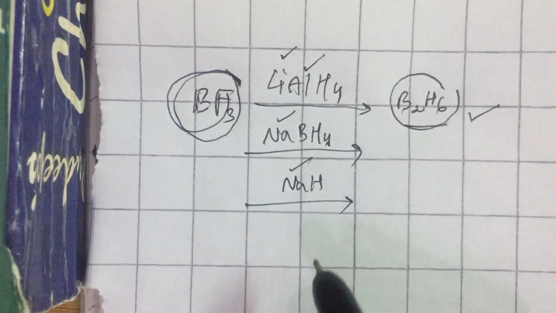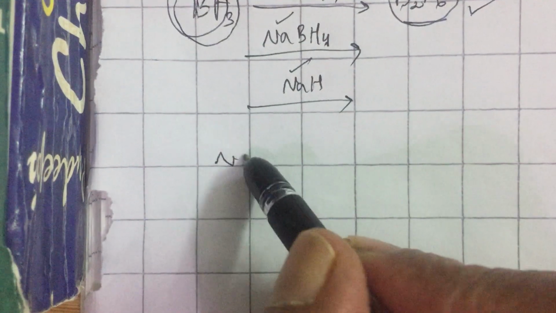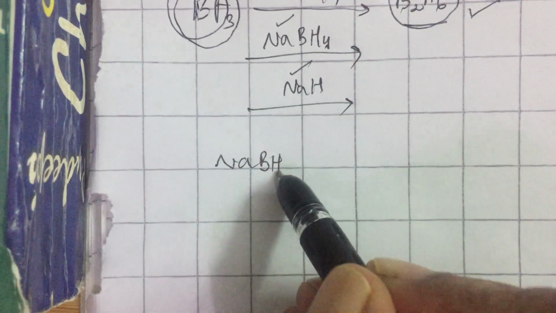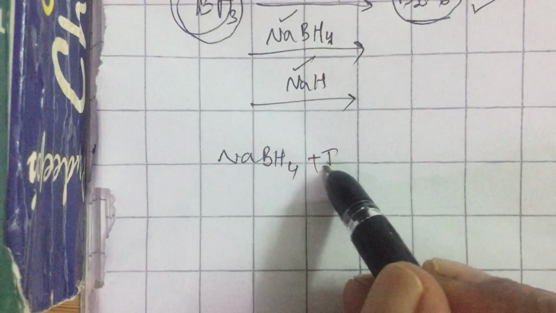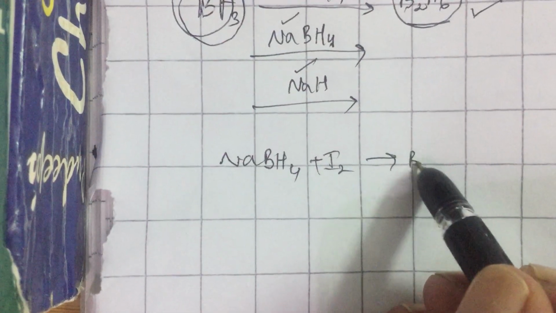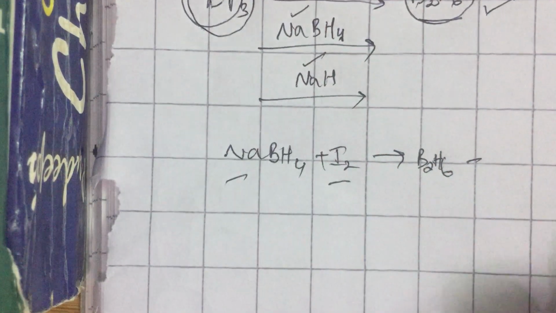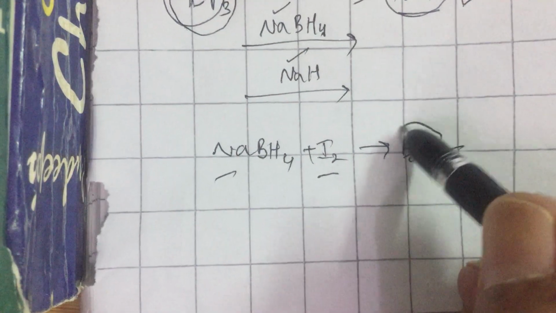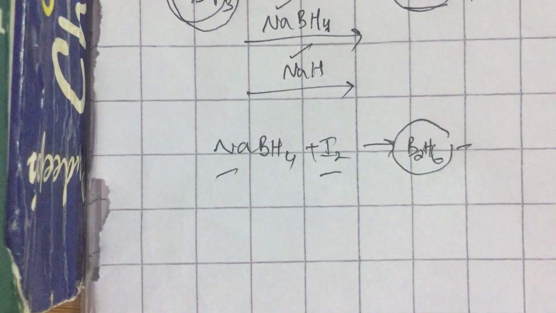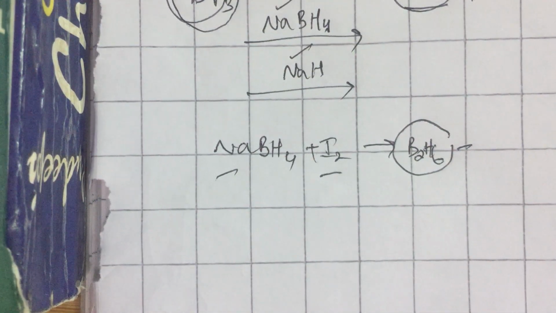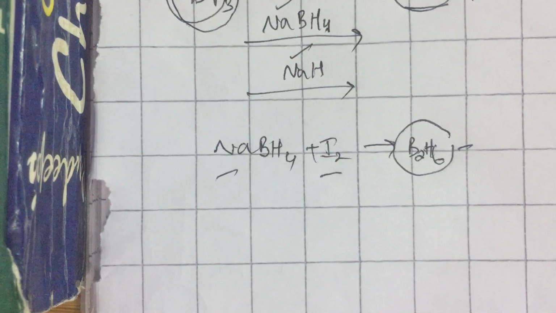Also, I would say the best method you can try is to take sodium borohydride, NaBH4, and react it with iodine; you end up with B2H6, along with others like sodium iodide. Try to write the balanced equation yourself and check your textbook. So these are certain methods to prepare diborane. What is the best method industrially? What is the laboratory method? You try to investigate. Here my job is to speak very briefly and quickly about the specialty of diborane.